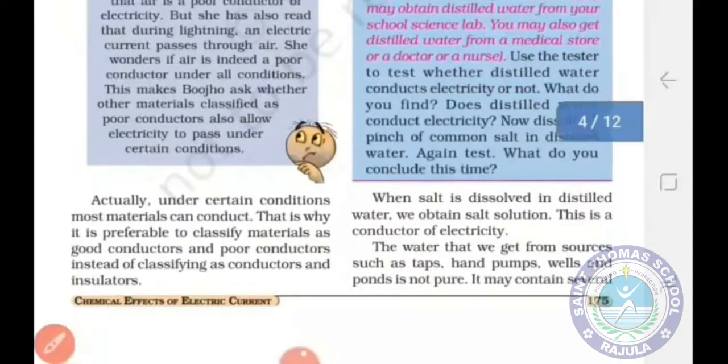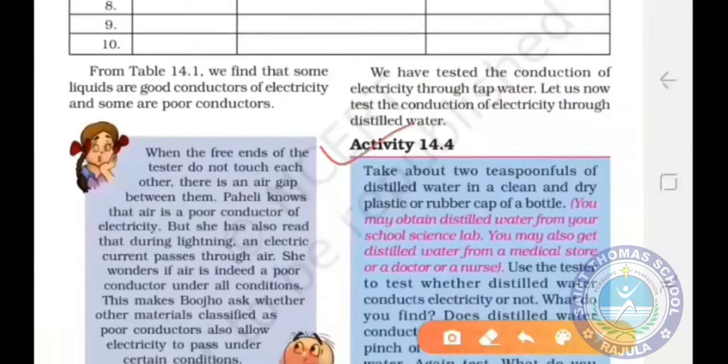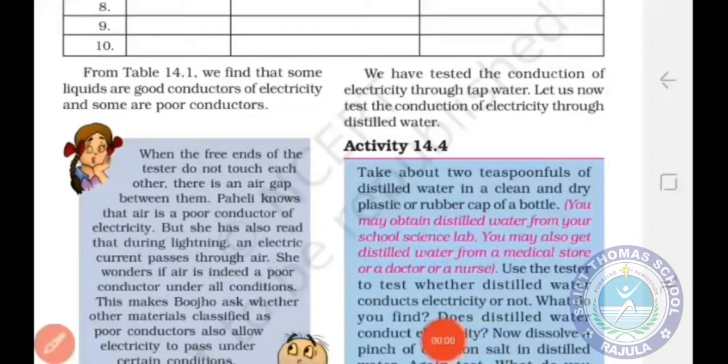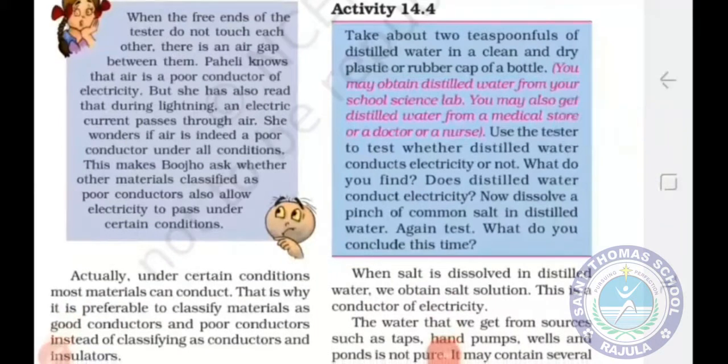Students, now let us move to the next activity, that is 14.4. In this activity, you have to check the conductivity of distilled water, means whether electricity will pass through distilled water or not. For that, take about 2 spoonfuls of distilled water in a clean and dry plastic or rubber cap of a bottle. Now you have to dip the free ends of the tester in the distilled water. Students, you will observe that no electricity is conducted by distilled water.